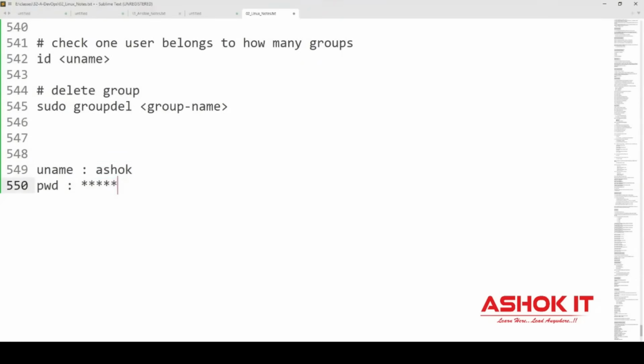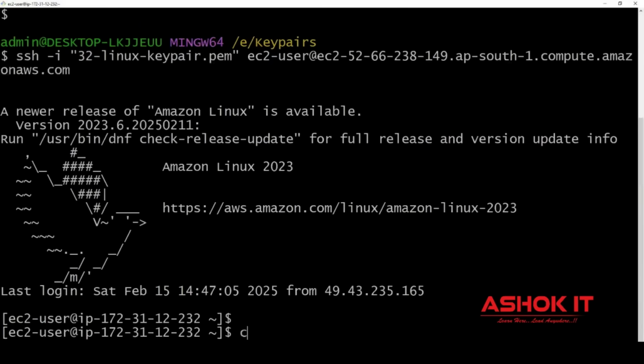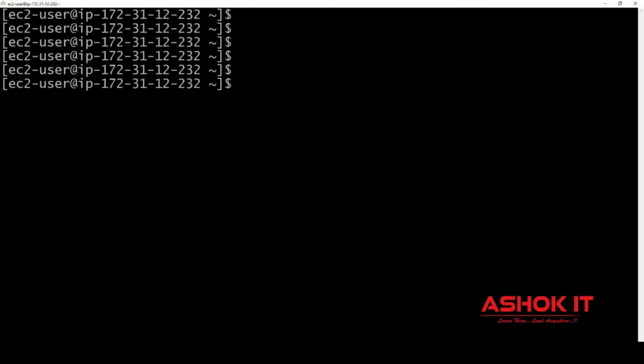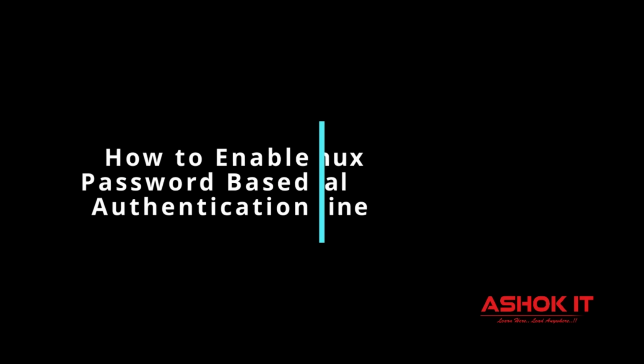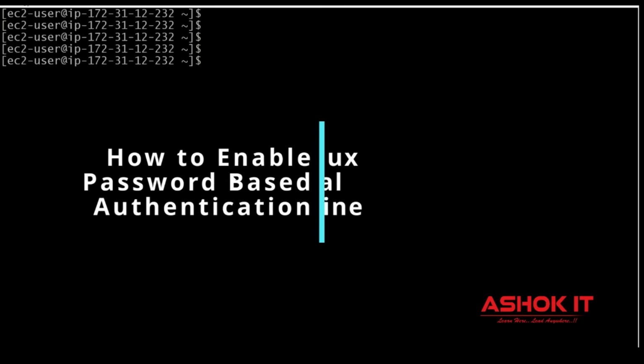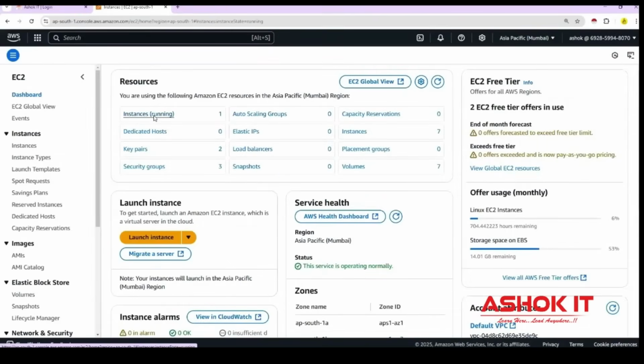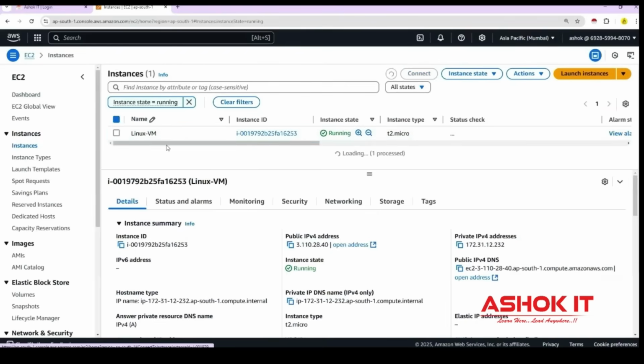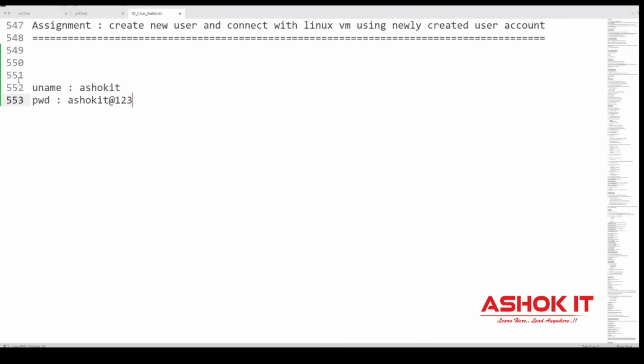How to connect with the Linux machine with the username and password now? That is the question. How to enable password-based authentication in the Linux machine? We are using Amazon Linux machine. By default, with the PEM file only, we can connect with this machine. But now I want to create one new user and I want to connect with this user.